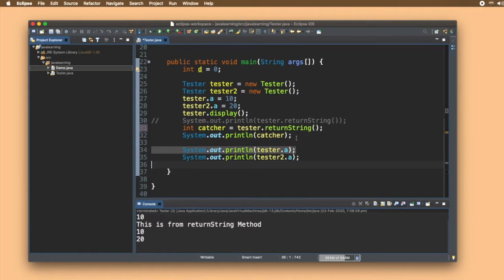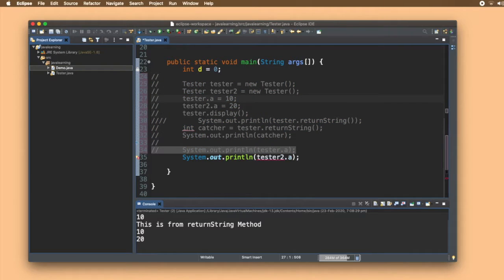Implicit typecasting is also known as widening. That is when we convert a small data type to a large data type, and it is done automatically by the compiler, that is, internally. Let us see an example of it. Let me just comment this out so that we can focus only on typecasting.